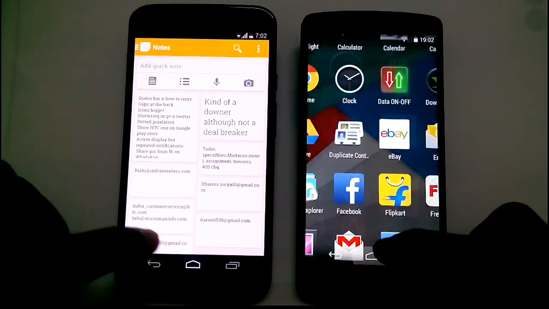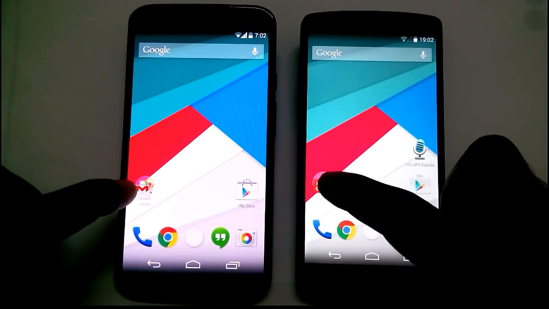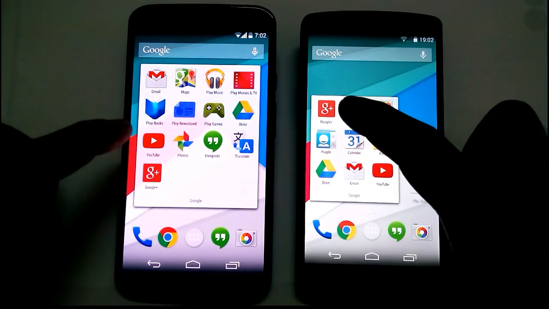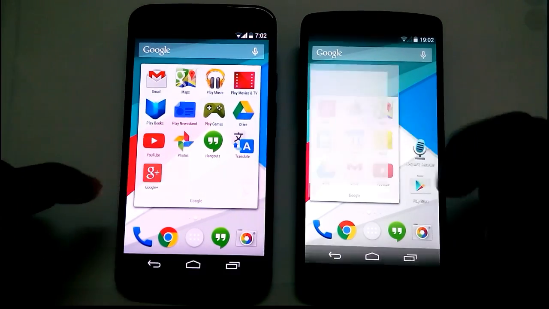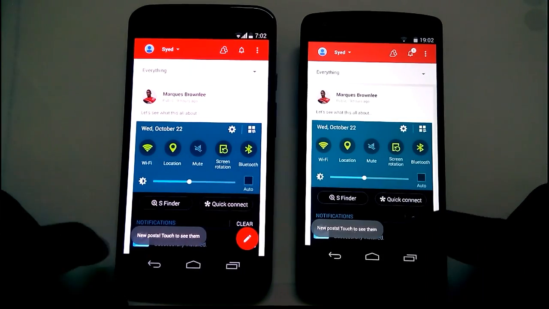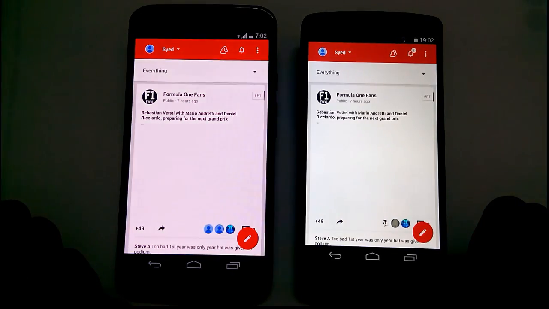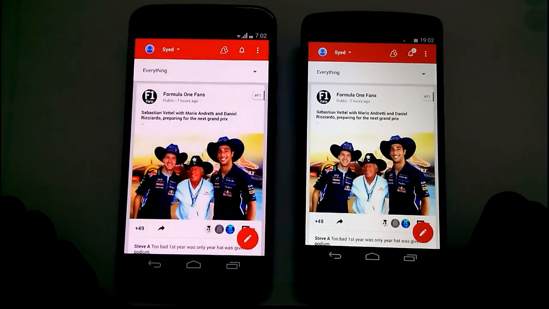Now, the reason for that is that the resolution is the same on both, 1920 by 1080 Full HD. However, the screen size is smaller on the Nexus. Since you have the same resolution to play with, you end up having everything a bit larger on the X. We wish they stuck to their guns and kept a 5-inch display instead of 5.2, as it leads to loss of pixels.